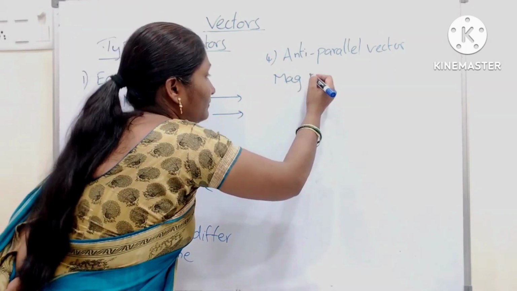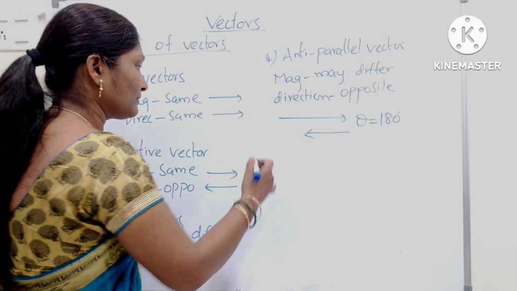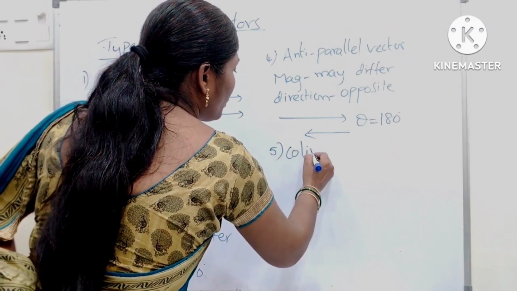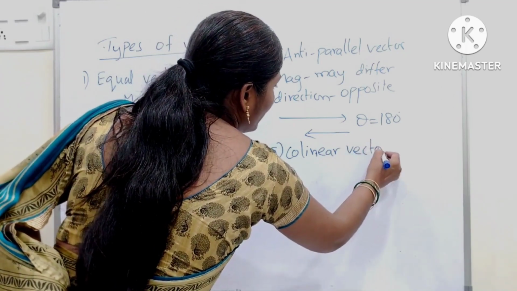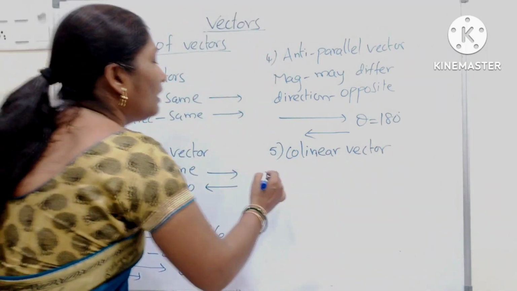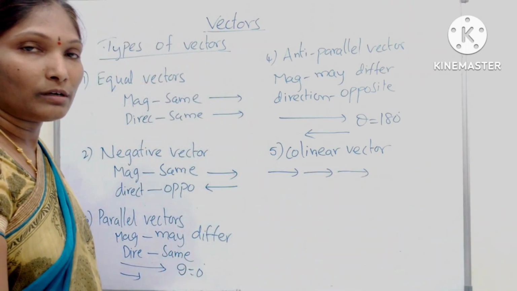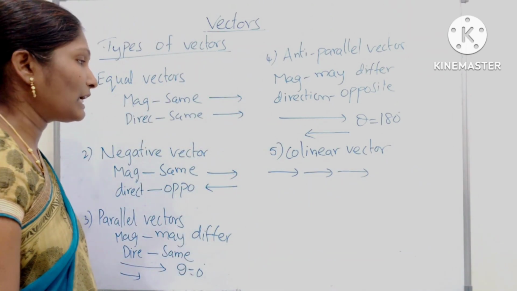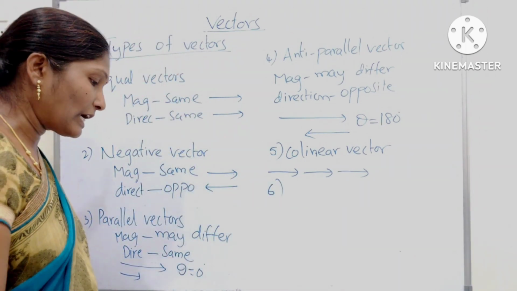Magnitude may differ. And next, collinear vectors. Collinear vectors means all vectors are in the same line.